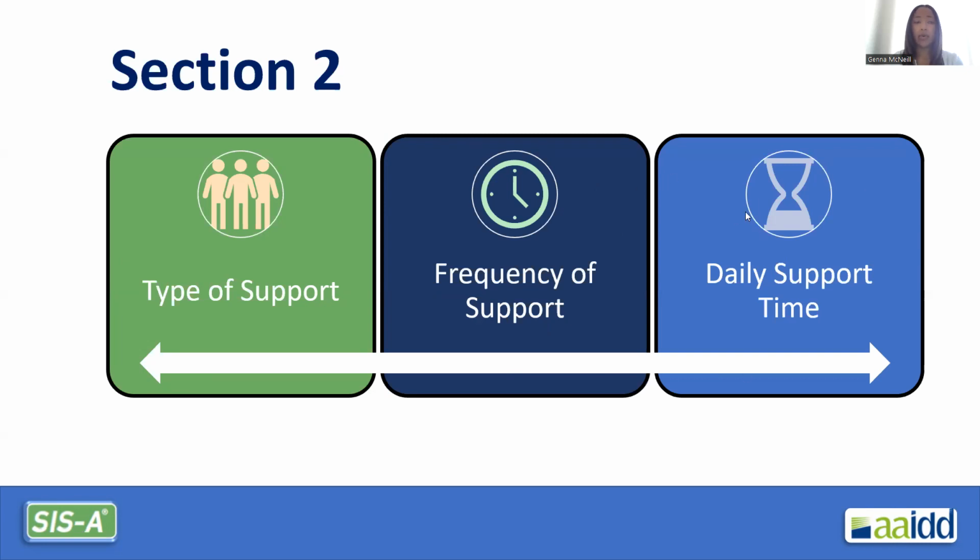And daily support time: how much total extraordinary support time across a typical 24-hour day would be needed for success in this activity? Each question asks what type of support is needed, the frequency of support, and the daily support time.